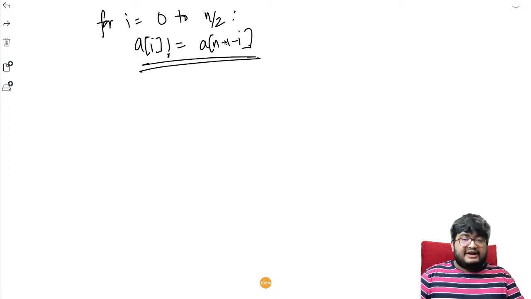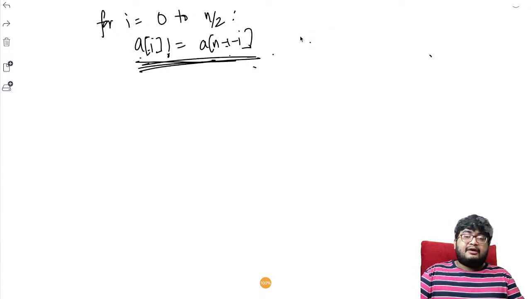Only for the first step, we are finding the positions of mismatch. And when I'm talking about mismatch, it is happening with the second half, right? A of i not equals to a of n minus 1 minus i, because it has to be equal to become a perfect array, right? So this was the condition.